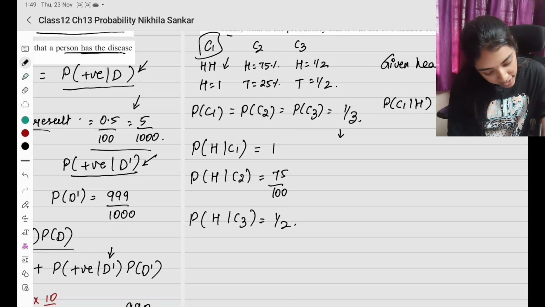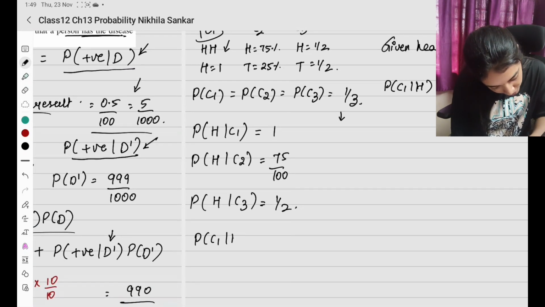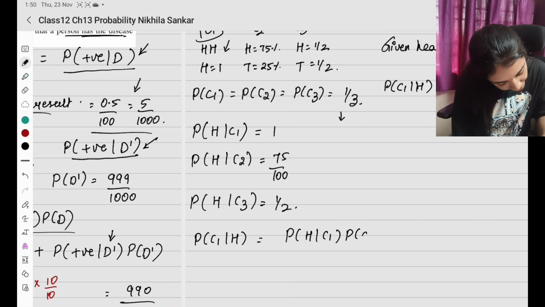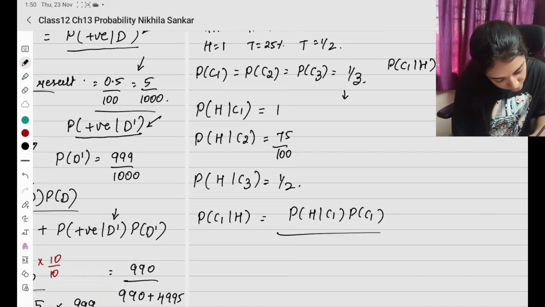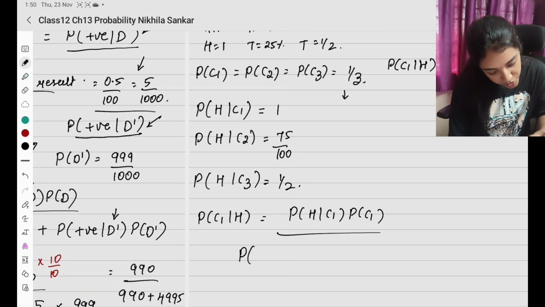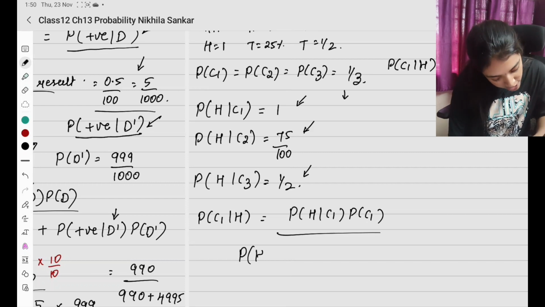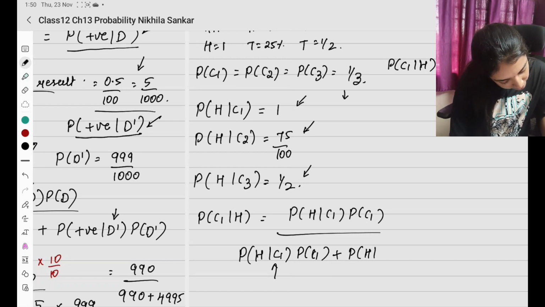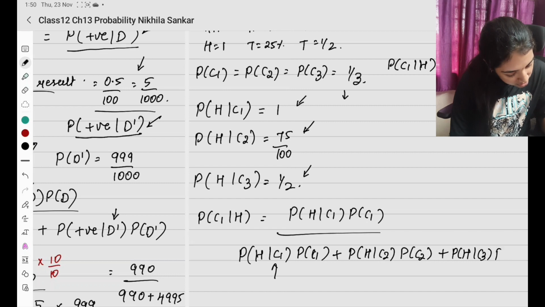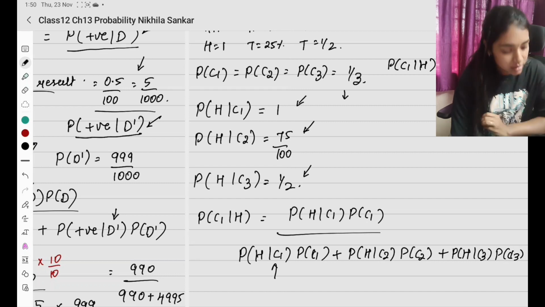Okay, so now they are asking for probability of C1 given H, which is going to be probability of H given C1 times probability of C1, the whole divided by probability of என்னென்ன options இருக்கு: head from first coin, head from second coin and head from third coin. So probability of head from first coin times choosing the first coin, இந்த இடத்துல C1 இருக்கு இல்லையா, plus probability of head from the second coin times probability of choosing the second coin, plus probability of head from the third coin given you are choosing the third coin.